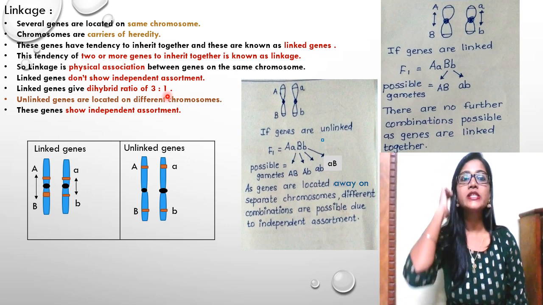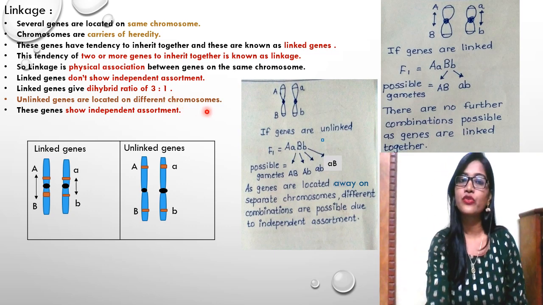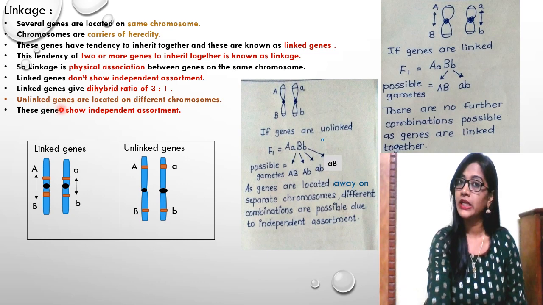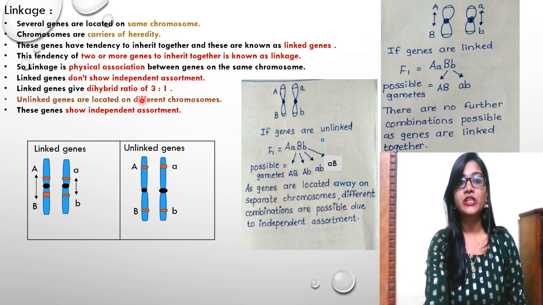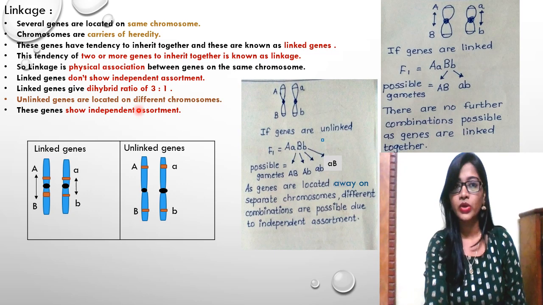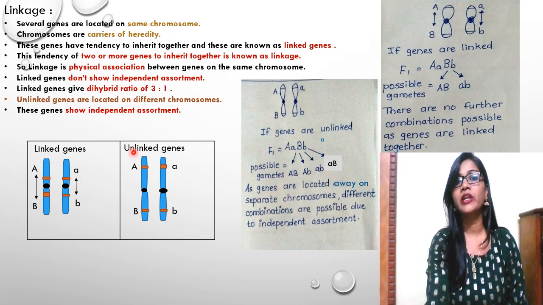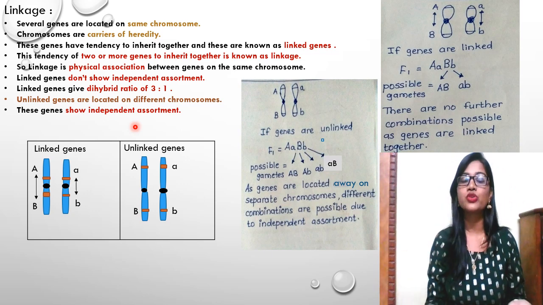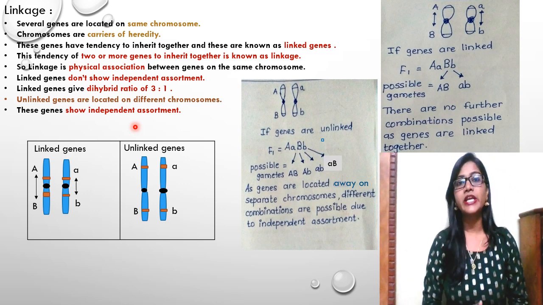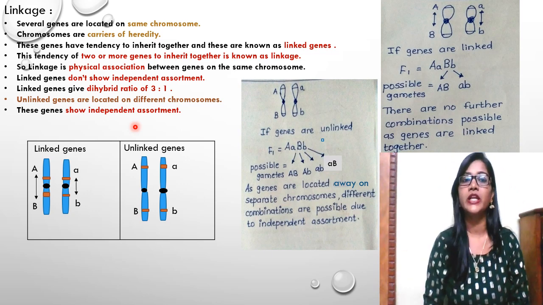And unlinked genes are located on different types of chromosomes. When you talk about unlinked genes, these are different kinds of genes. They are not linked together. They don't express themselves collectively. They don't have the tendency to inherit together. So these genes show independent assortment. Those genes which are present on different chromosomes have the ability to express themselves independently.